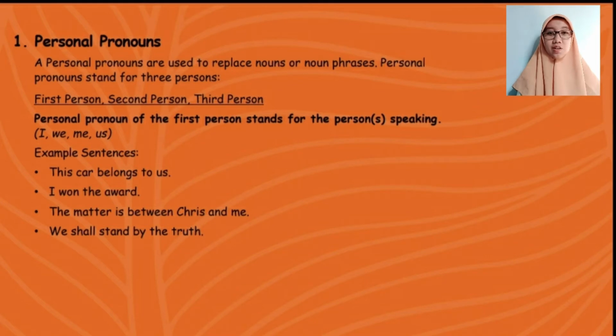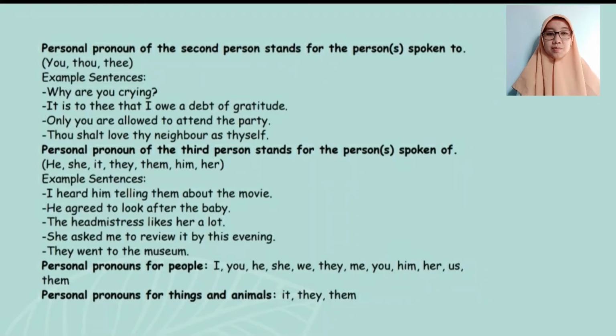For example, in the following sentences: this car belongs to us. I won the award. The matter is between Chris and me. We shall stand by the truth. And personal pronouns of the second person stand for the person spoken to: you, thou, thee.